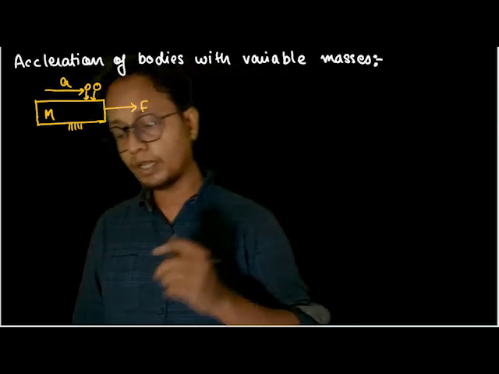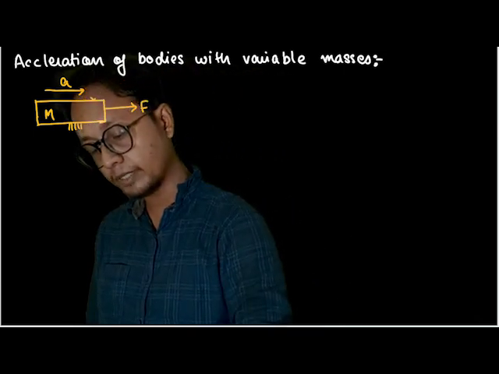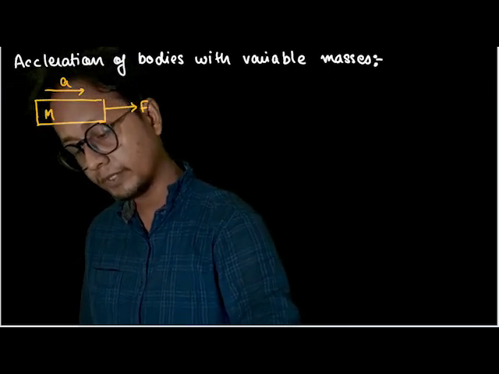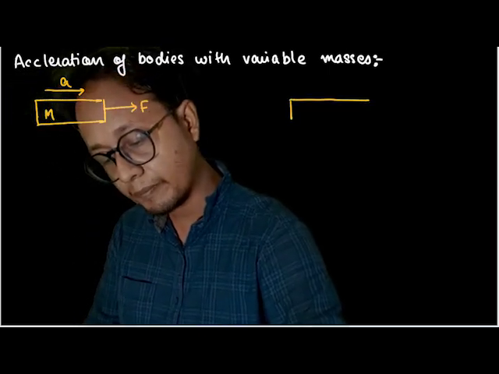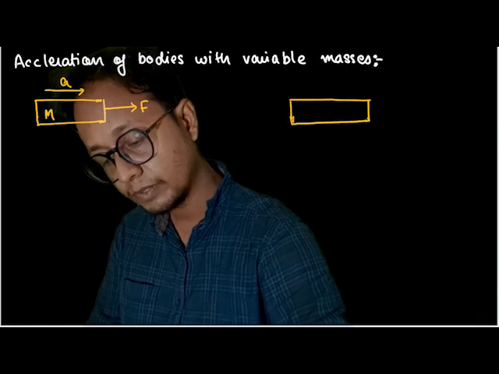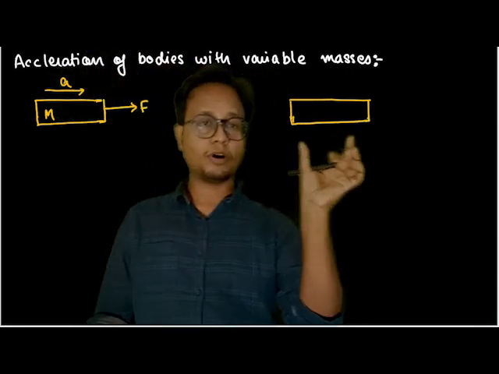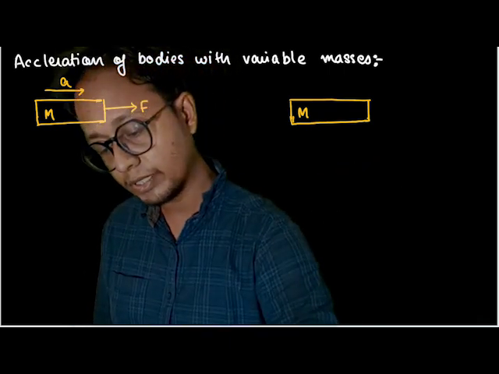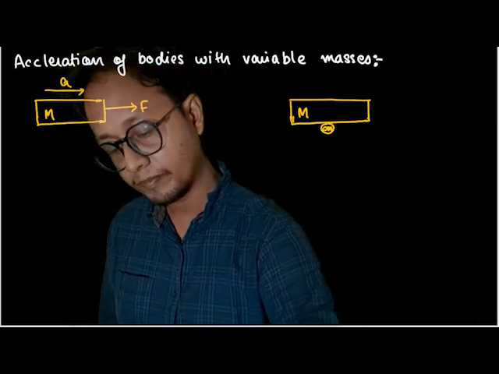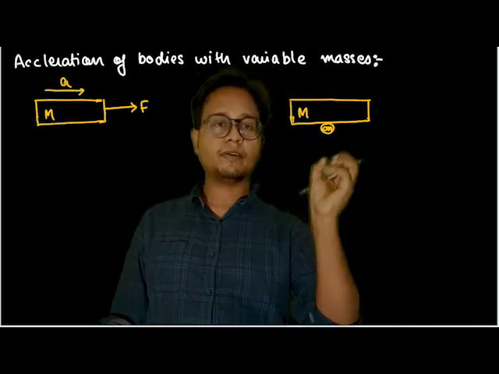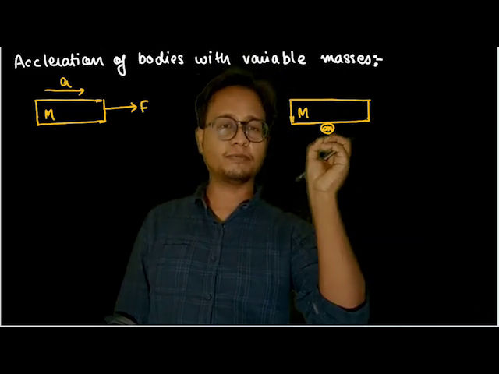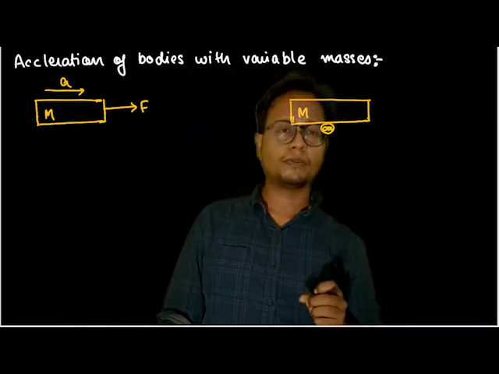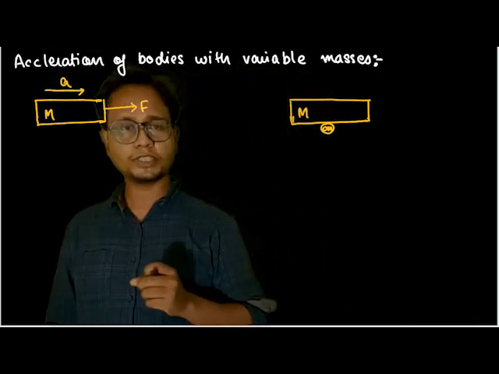Before learning these things, let's go back to the basics. Let's forget about variable masses. Just tell me one thing. Suppose a block of mass capital M is here with zero velocity. Now a stone is just hanging here, and both are with zero velocity. Now if the stone is dropped, somehow the adhesive becomes loose and the stone is dropped, will the block start moving in any direction? No, isn't it? So the block will not start moving.